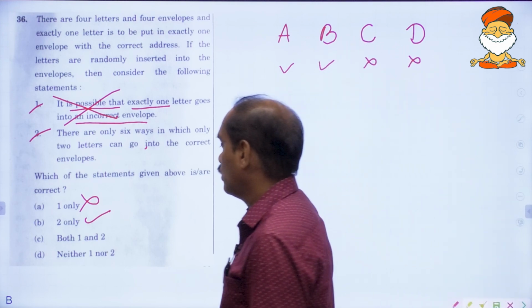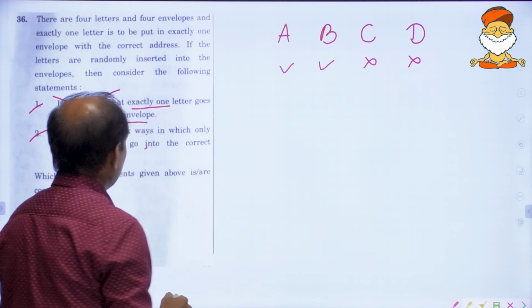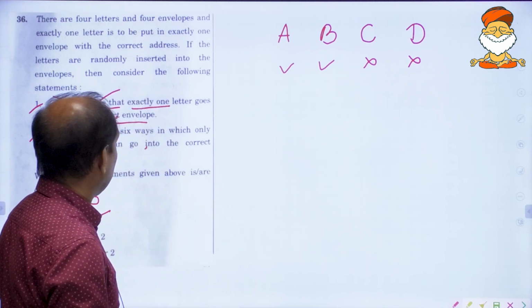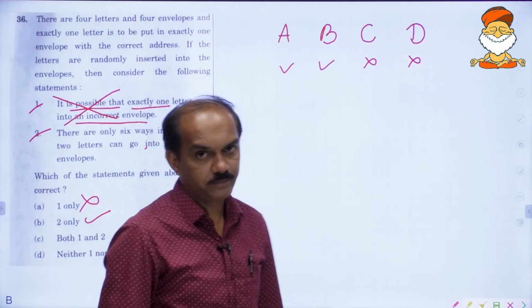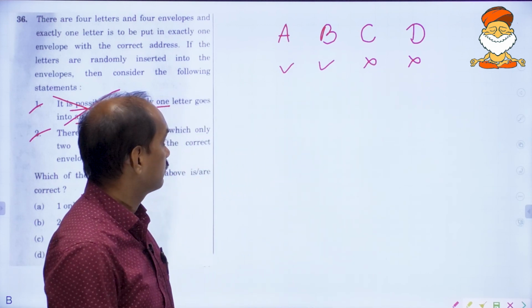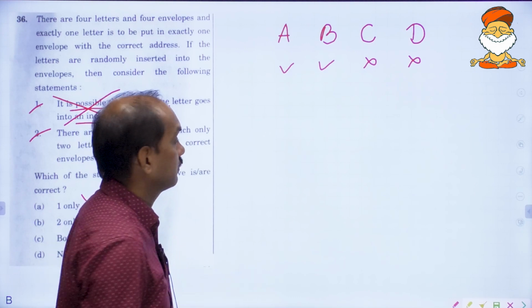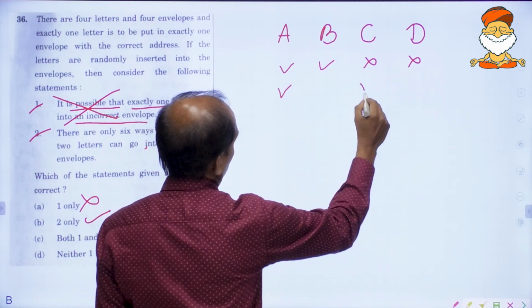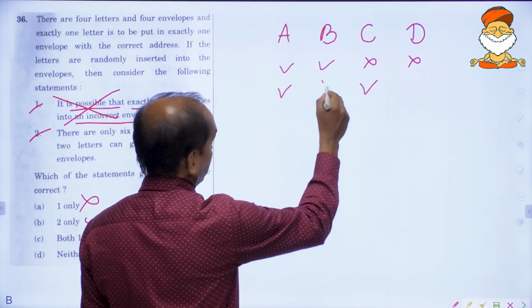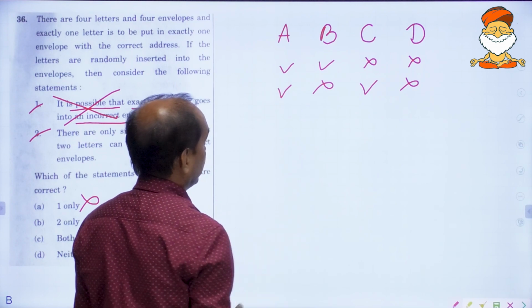So 2 letters go into the correct envelopes, 2 do not. This is possible.